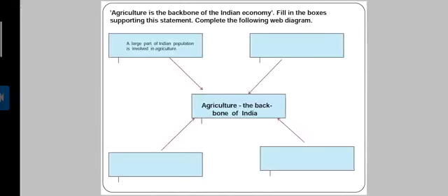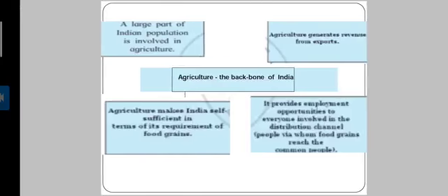Next, as we know, agriculture is the backbone of the Indian economy. You have to complete the web diagram supporting this statement. Why is agriculture the backbone of the Indian economy? Because a large part of the Indian population is involved in agriculture. Second reason, agriculture generates revenue from exports. Agriculture makes India self-sufficient in terms of its requirement of food grains.